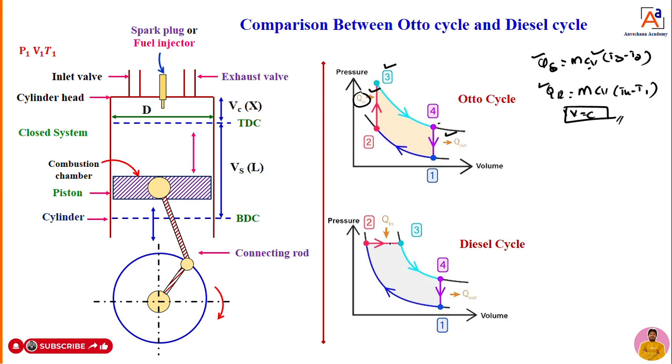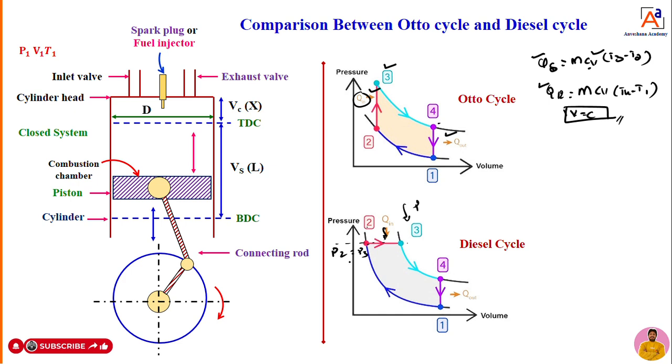Now what is the difference in the diesel cycle? In the diesel cycle, dear students, the same power processes are there, but you are supplying heat at constant pressure. The process 2 to 3, pressure is constant. You can see in the PV diagram, you can draw a horizontal line. Here it is 2, and this is 3, so P2 is equal to P3.